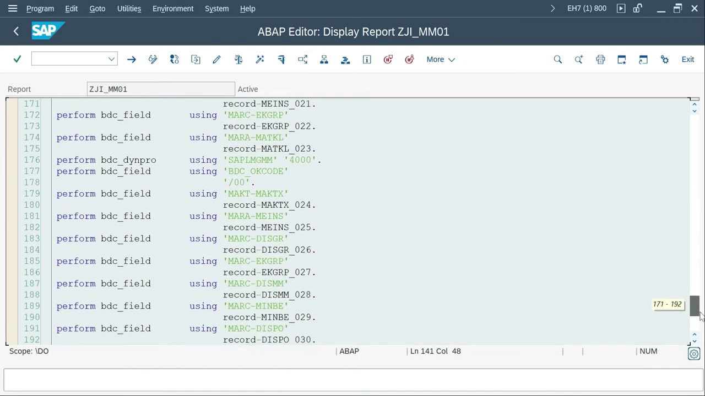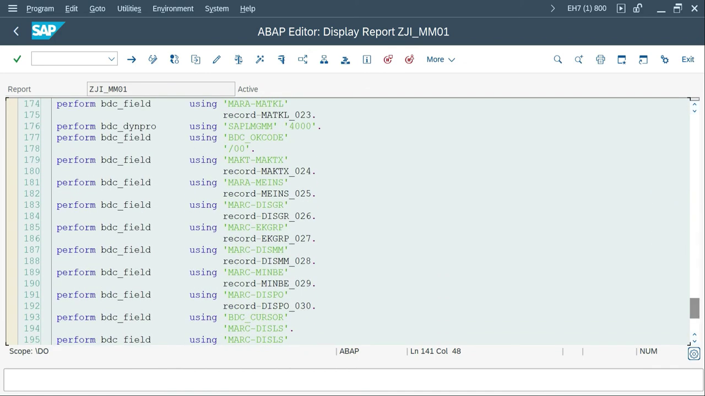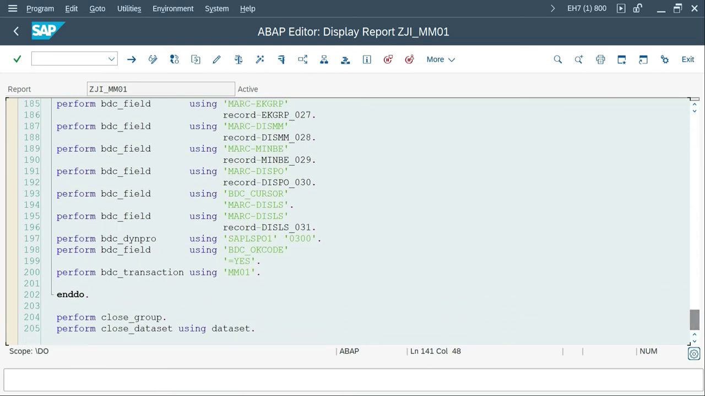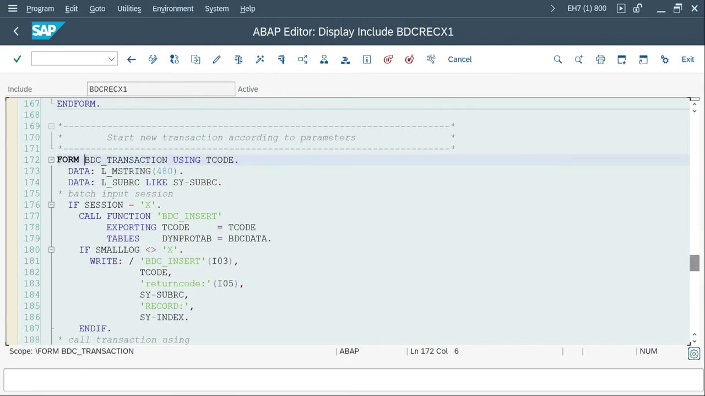Whatever the recording, it just returns the code for all the fields. Finally you have one more subroutine called BDC transaction using MM01. If you get into the BDC transaction, you have two options, right? If we have seen the input screen, call transaction and session. If it is a session option, there is a radio button. If the session is selected, then they will call the BDC insert function module along with the transaction code, which is hard coded in the previous screen, and BDC data.